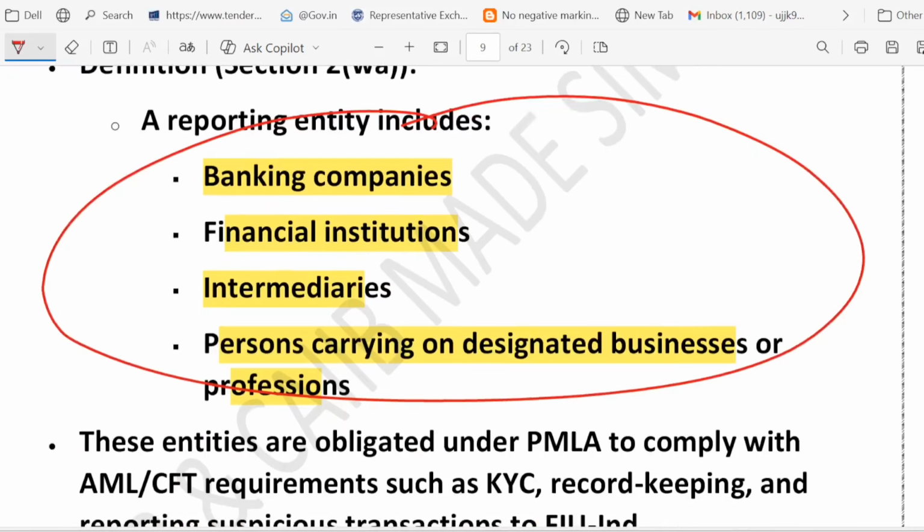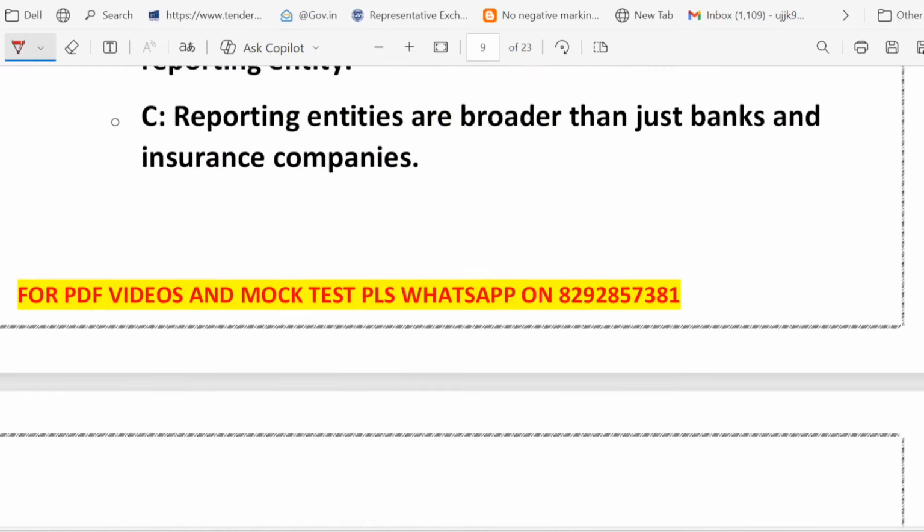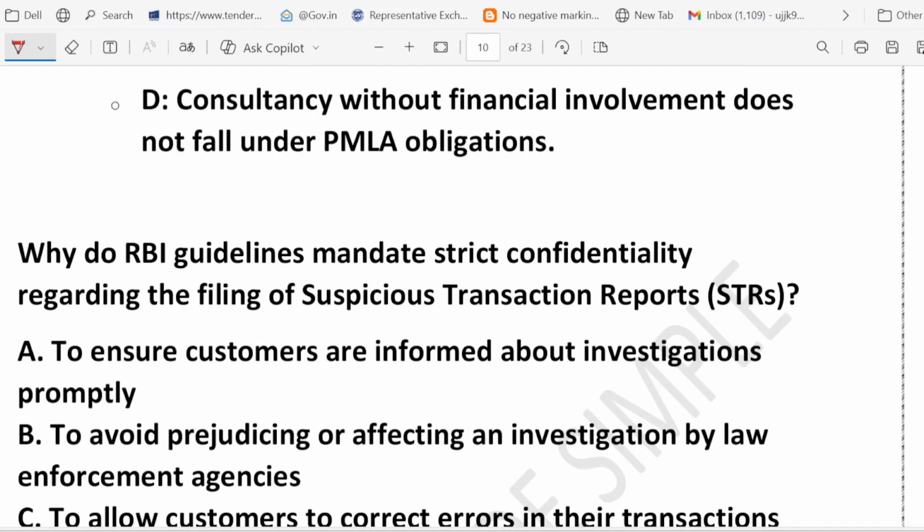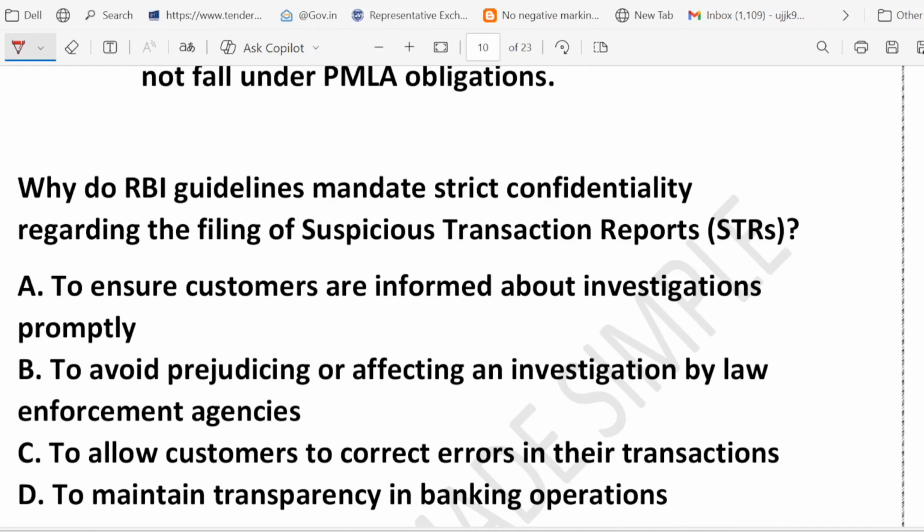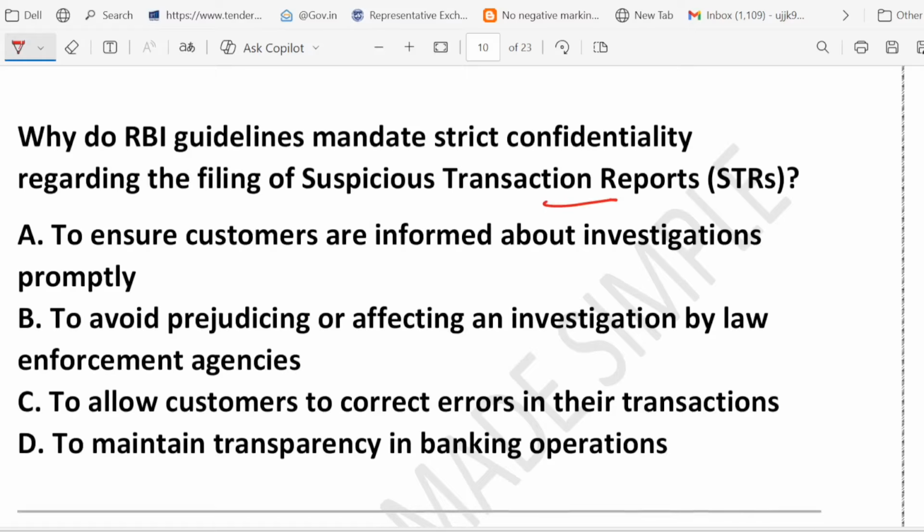Now, I hope this is clear, what is a reporting entity. Now let's see the next question. Why does RBI mandate strict confidentiality regarding the filing of STR? Very good question. What is STR? Suspicious Transaction Report. That is called STR. So the question is, why do banks keep a suspicious transaction report a secret? Let's decode it. Options are: to ensure customers are informed about investigation promptly, to avoid prejudicing or affecting an investigation by law enforcement agency, to allow customers to correct errors in their transaction, to maintain transparency in the banking operation.